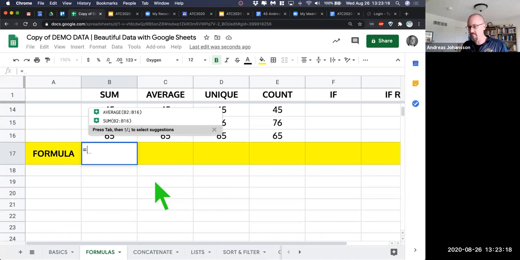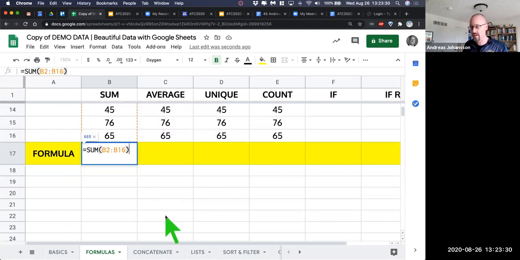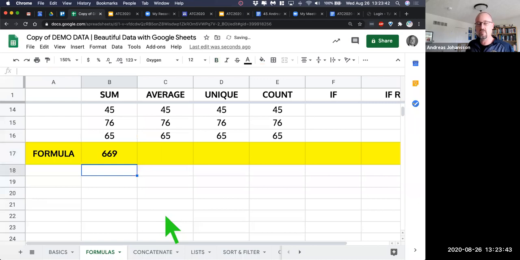I love it. It makes an assumption already. Like it looks at the cells above and it says, looks like you want to sum B2 to B16. So you don't even have to think about that. So you can just kind of select and say, yep, I do. And then you'll see the formula that you would have to know otherwise, and it'll help you with it. So it'll say equal, sum, parenthesis, B2, which is the cell at the top, B16, which is the cell at the bottom, and you just hit enter and you just totaled it together.